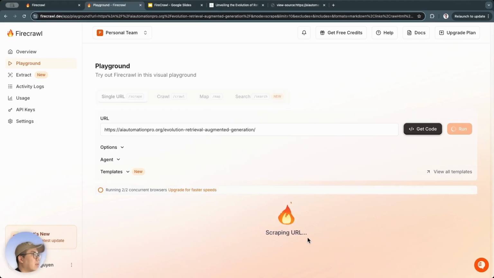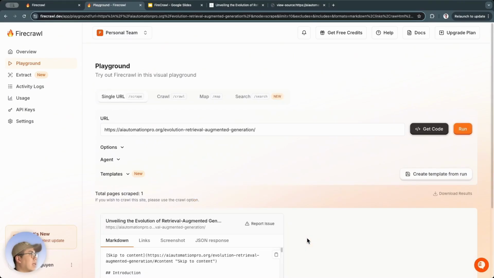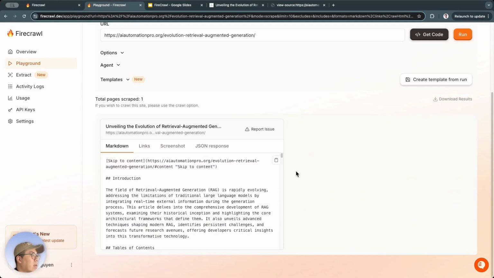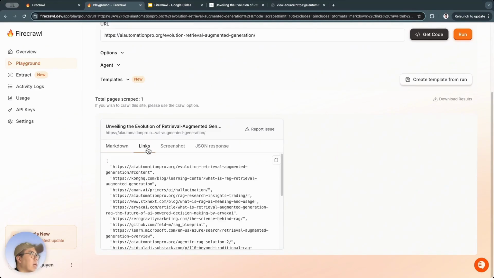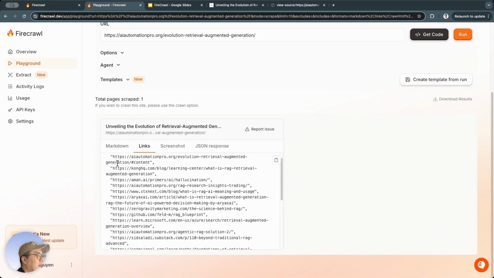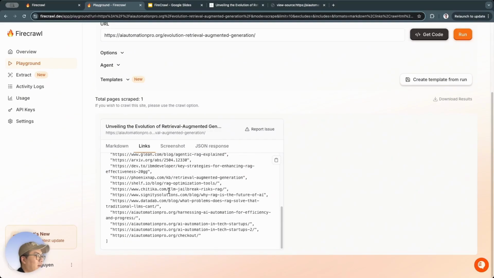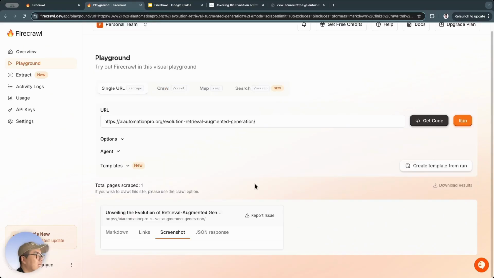My website, actually, I also set up a mechanism to block Cloudflare bots, and I use FireCrawl. It also bypassed Cloudflare's block. Okay, now it has returned some more of these tabs. This markdown seems to be the same. Alright, about the links, that means it has extracted all the links in this blog post, so there are internal links, and also links to external websites as well. That's it. So this is the links section.